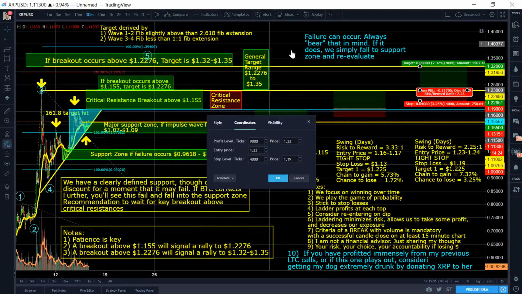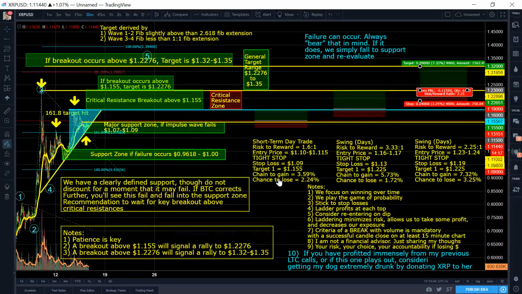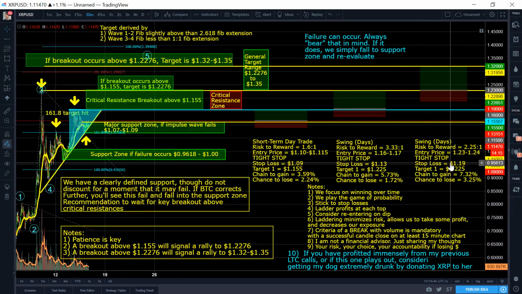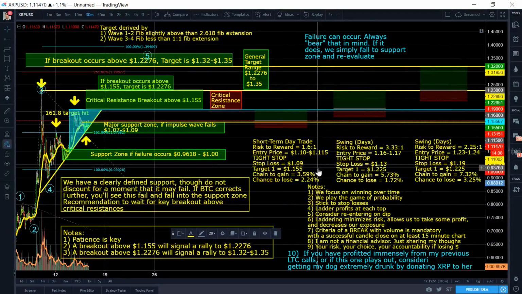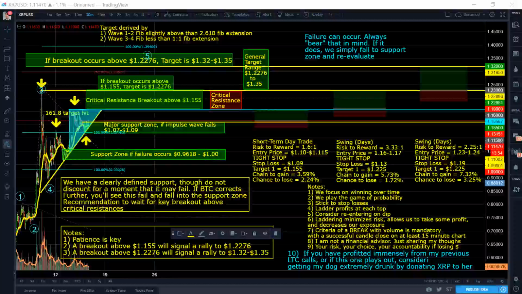You can go for 135, but it's pretty risky. That's why I'm not allocating aggressive approaches. I'm more so considering a very conservative one. This one's a pretty good gain one, 7.32 to 3.25, right? Gains to lose. If you add all of these up, it's pretty immense profit. You're talking about 3.5, we'll say like 9% plus another 7, we'll say about 16% profit total. So if you played a $1,000 position like me, for example, I'm in a 1K position as you guys saw, there's a chance for some really nice profit, guys.